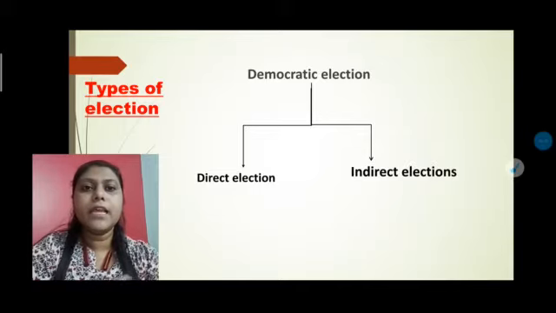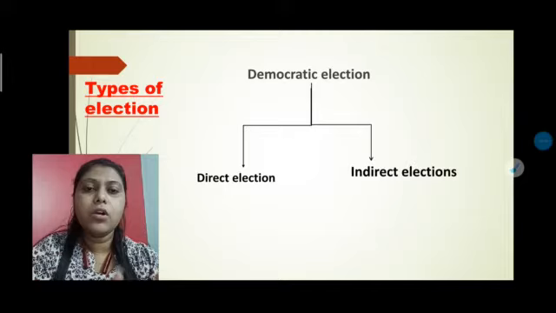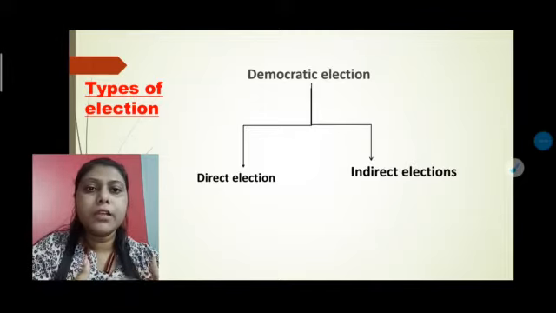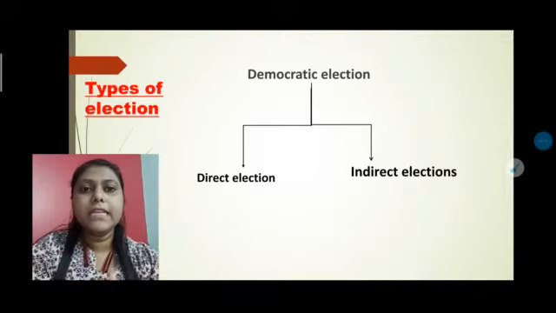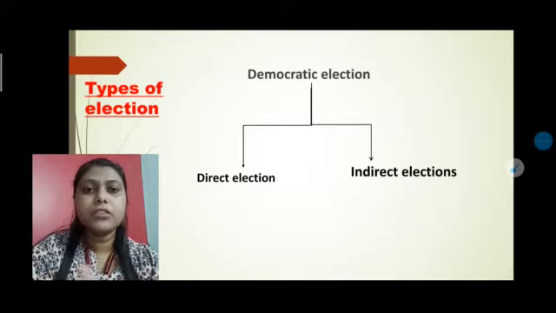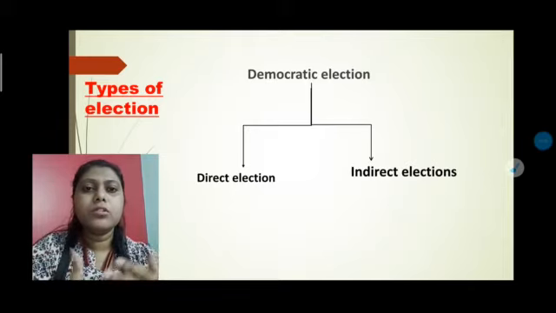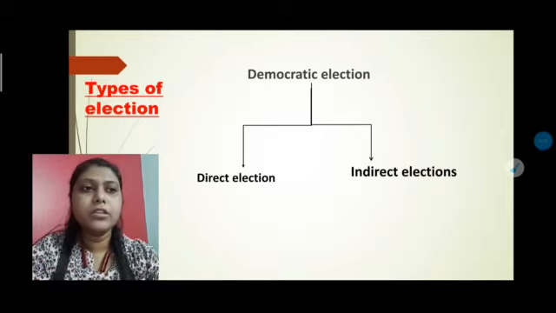First, from my previous video you have understood what an election system is. Now, after knowing about the election system, there was a question: is the election system the same for every country in the world? No, it's not the same. Every country has its own type of election system. So here we have the types of election.